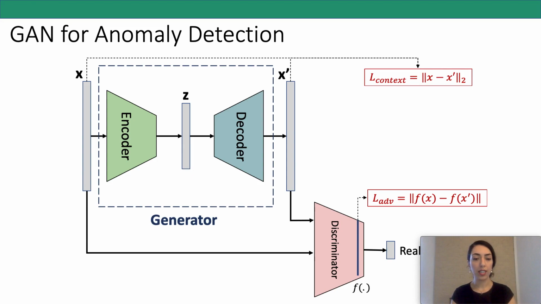In general, the architecture of GAN for anomaly detection is composed of a generator and a discriminator. The generator has an encoder-decoder structure that tries to reconstruct input X using the contextual or reconstruction loss. On the other hand, the discriminator is trying to distinguish between the input X and the reconstructed input X prime by using an adversarial loss. The whole framework is trained in an adversarial manner, with the generator and discriminator combating against each other.